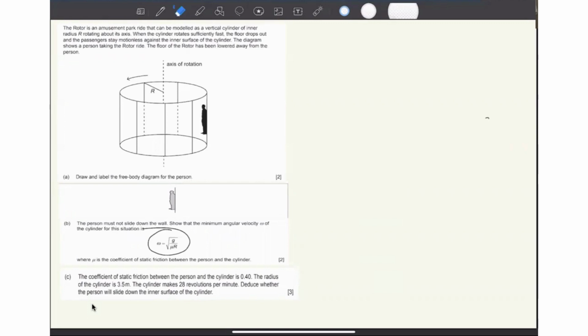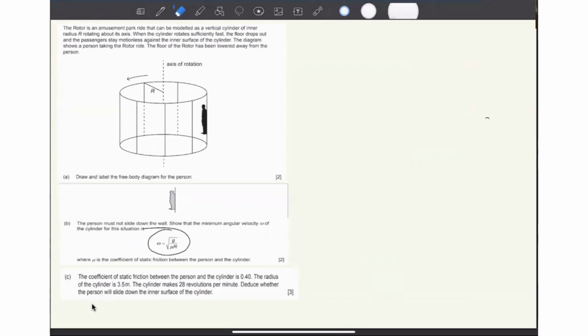park. It's basically a ride in an amusement park, and the person is standing against the wall. So it's something like this. Suppose, let's say, if I take an example, this is the wall against which the person is standing, and this is the person. So the person is standing like this, horizontally straight.